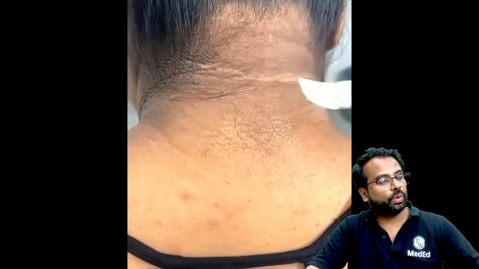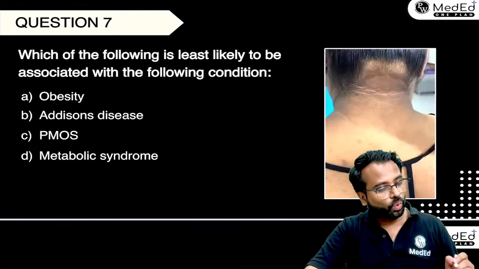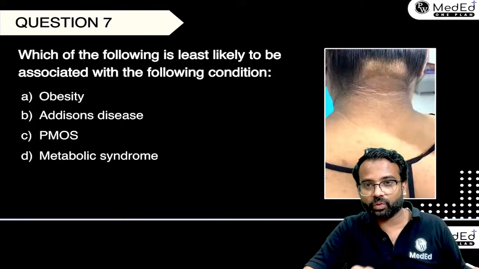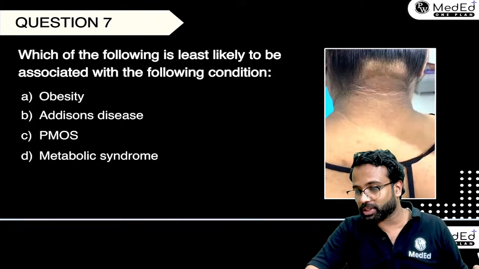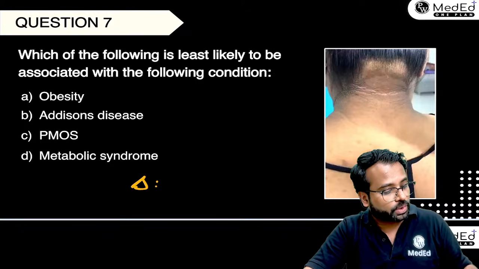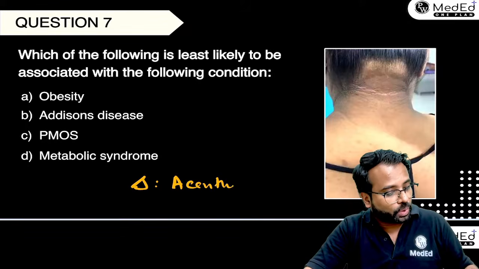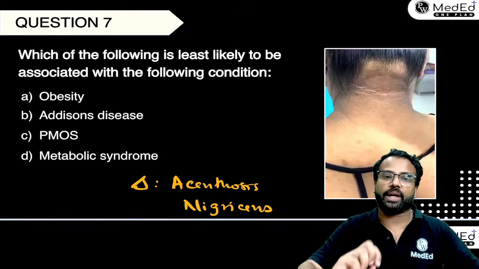Yes. So now going back to the MCQ. First, what is this condition that you have seen? Velvety texture, hyperpigmentation. Together, do we have a name for this condition? Very good, Chris Johnson. So the diagnosis is going to be Acanthosis Nigricans. So here the diagnosis is going to be Acanthosis Nigricans.